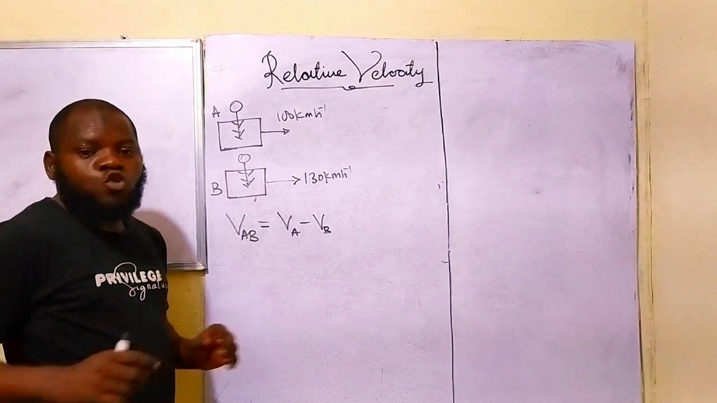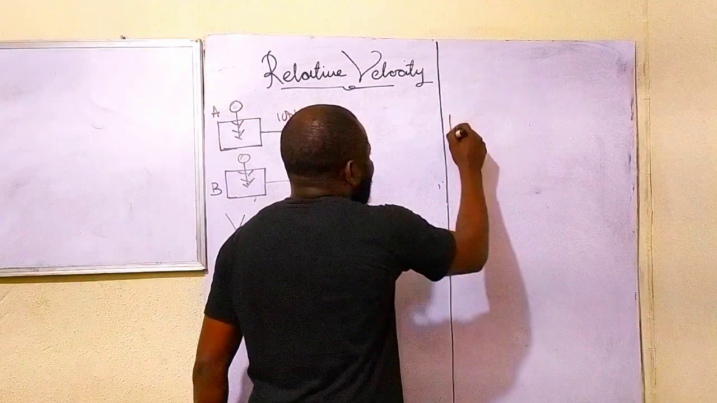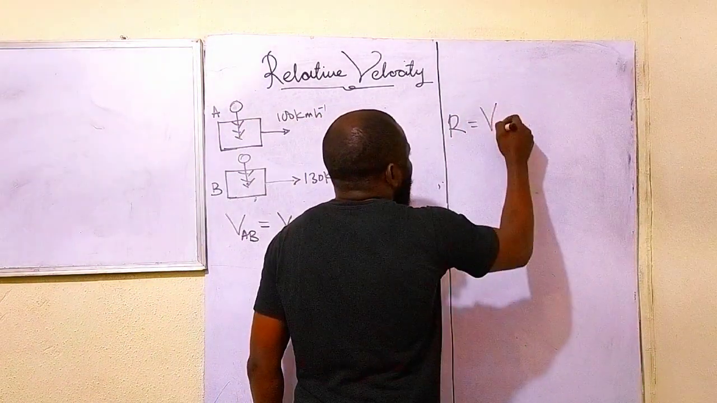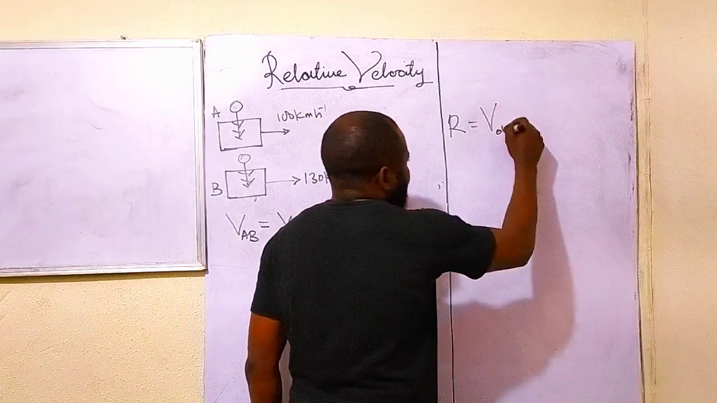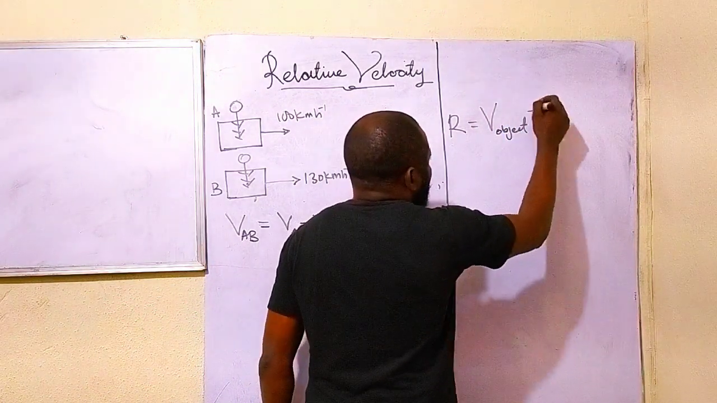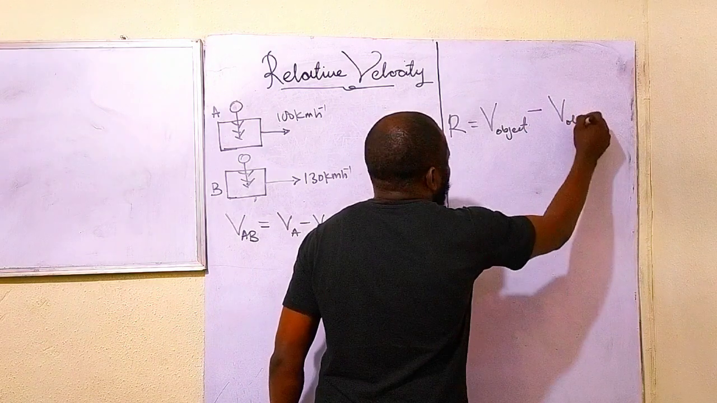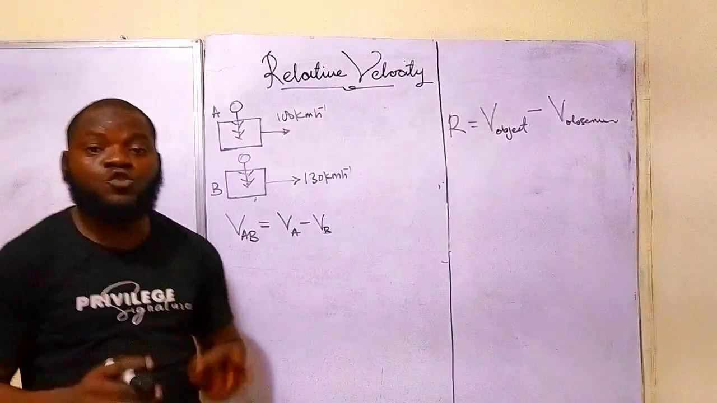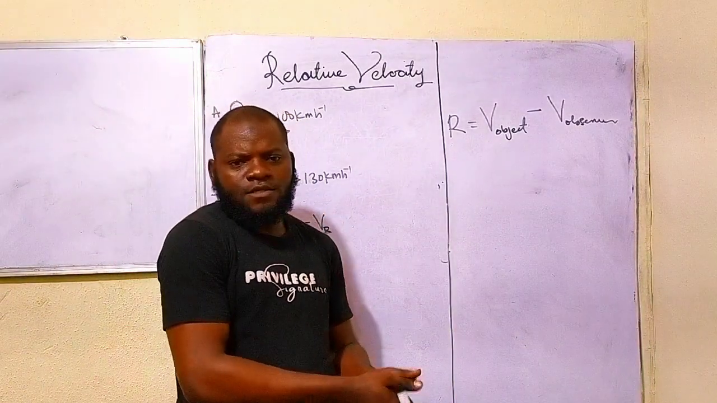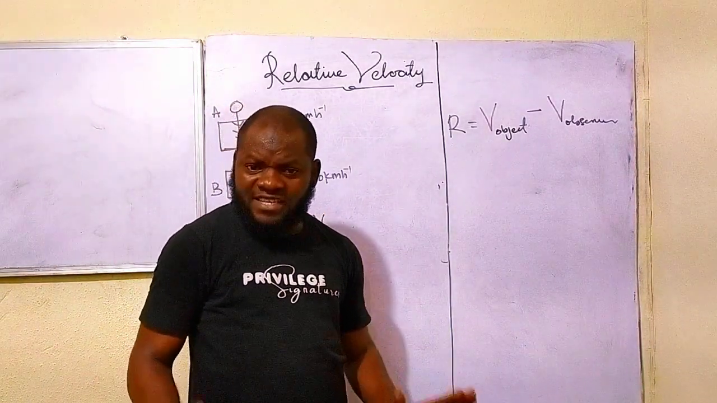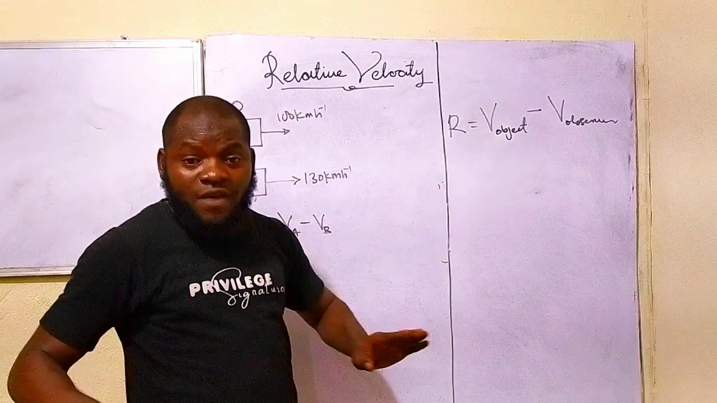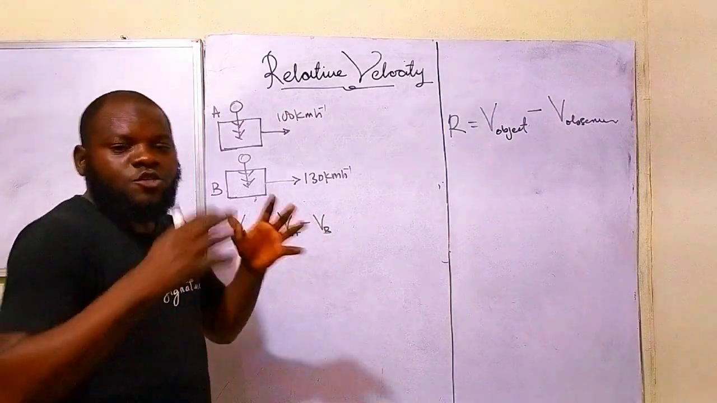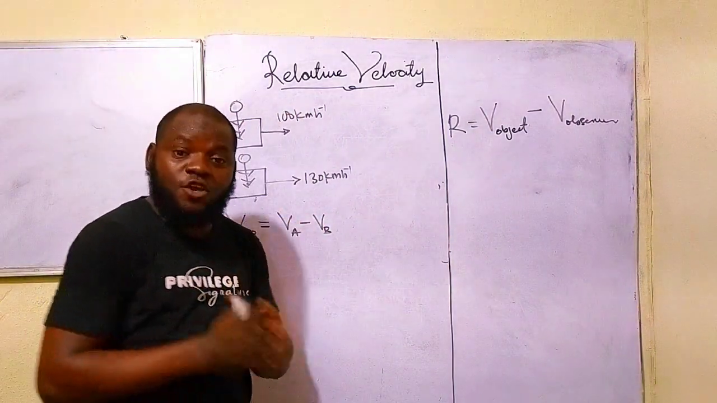Is that taken now? So for anything relative velocity, you are to take the velocity of the observer from the velocity of the object in order to get the result. Do you understand that now? I believe it's clear. Anything relative velocity: velocity of the object minus the velocity of the observer. You have understood the object and you have understood the observer, isn't it?